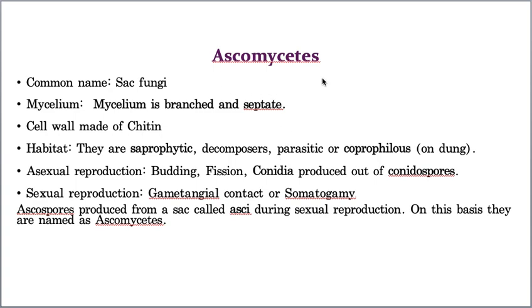Hope you understood the reason why we named this group of fungi as ascomycetes, because they produce a special sac-like structure called an ascus, in which the ascospores are produced. Hope you understood, students. Now we will discuss what this ascus is and what these ascospores are.